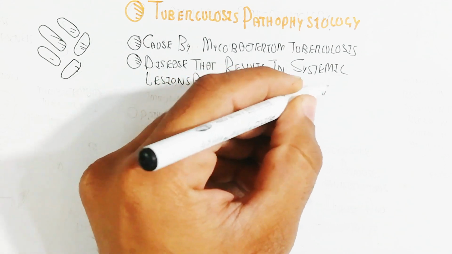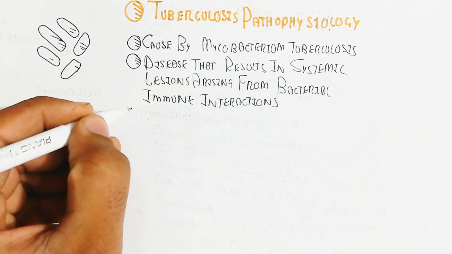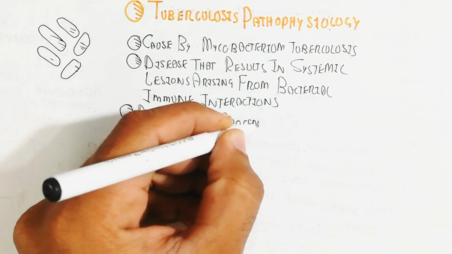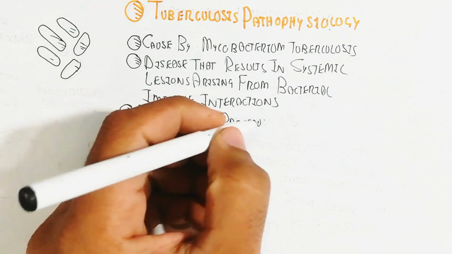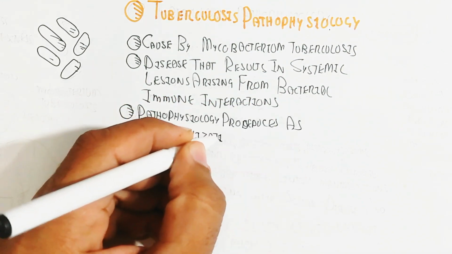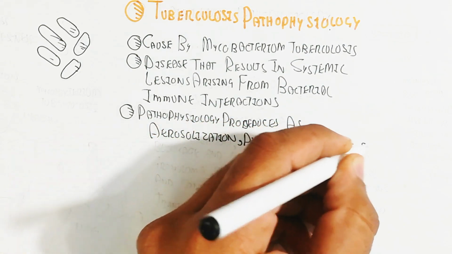The pathophysiology process starts with aerosolization. Aerosolization means person-to-person contact through air, and then phagocytosis by macrophages, the resident macrophages present in the lungs.